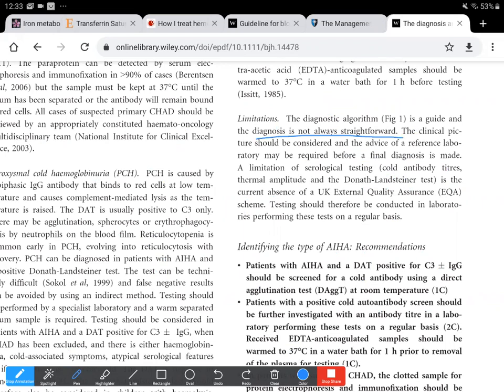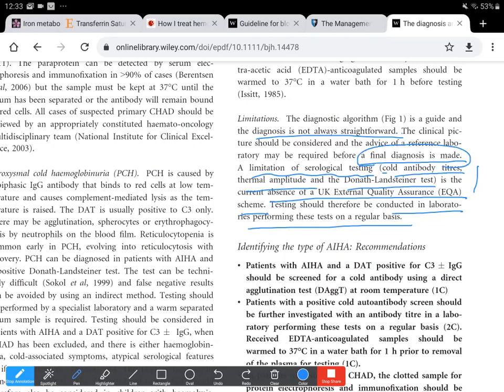A limitation of serological testing is that cold antibody titers and thermal amplitude in the Donath-Landsteiner test may not be available in all routine laboratories. The current absence of a UK external quality assurance scheme also limits further testing for the final diagnosis. So testing should be conducted in laboratories performing these tests on a regular basis. The only limitation they mentioned is that although diagnosis is not always straightforward, the final diagnosis is made only after advice from a reference laboratory.